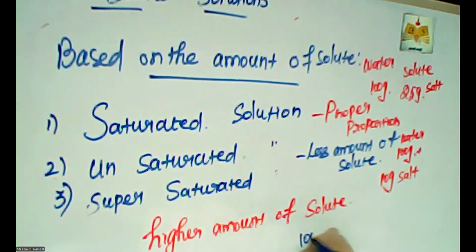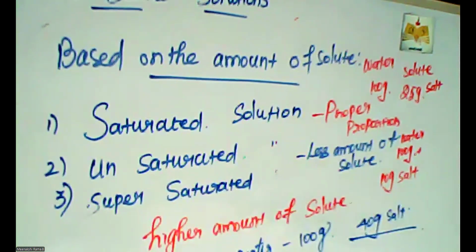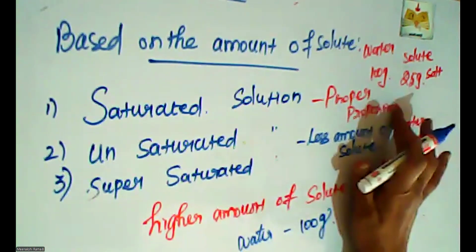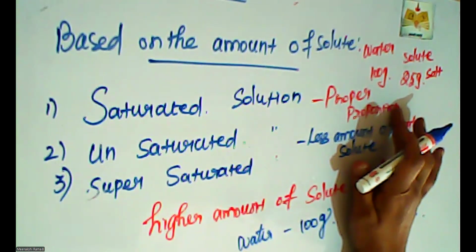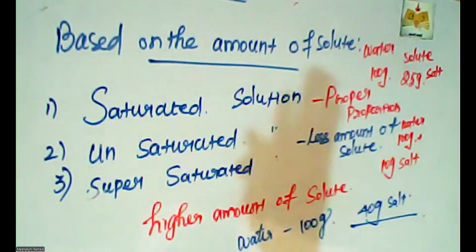Example, 100 gram of water with 40 gram of salt. This is the higher quantity of solute. Normal saturation means how much? Only 25 gram is the normal quantity.